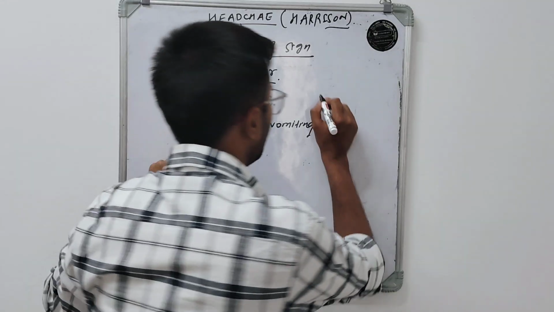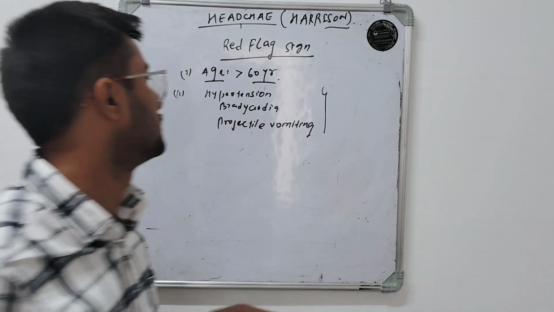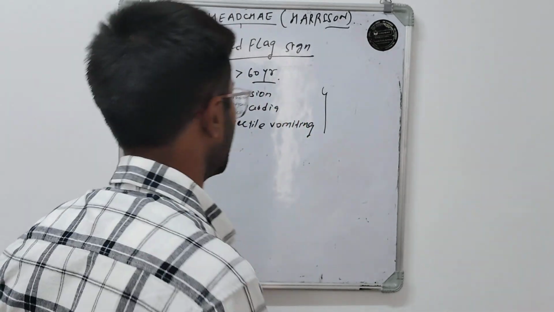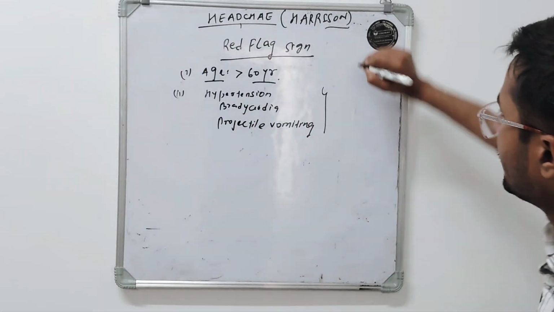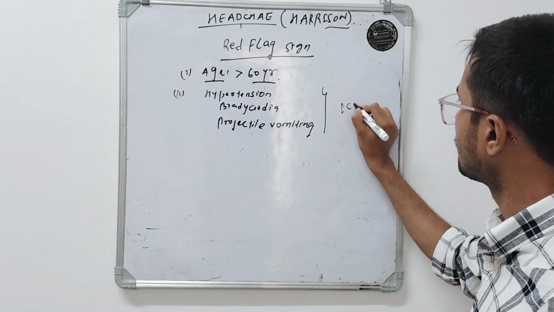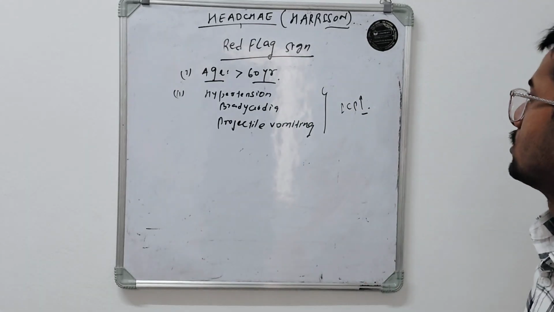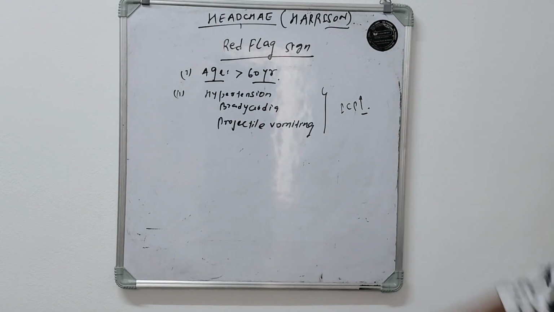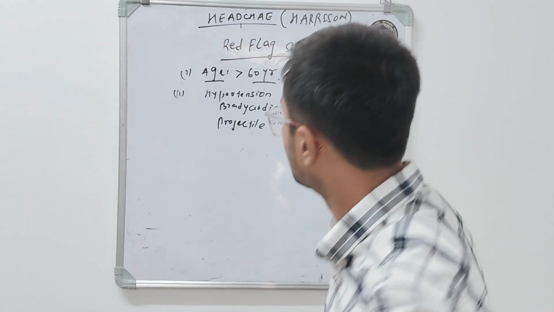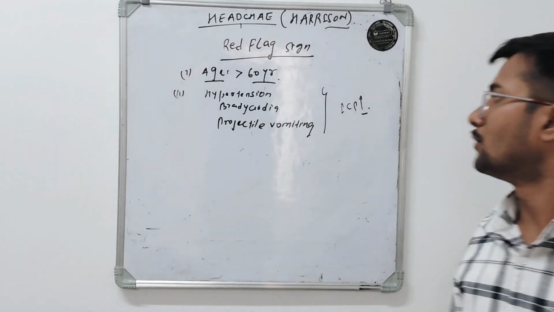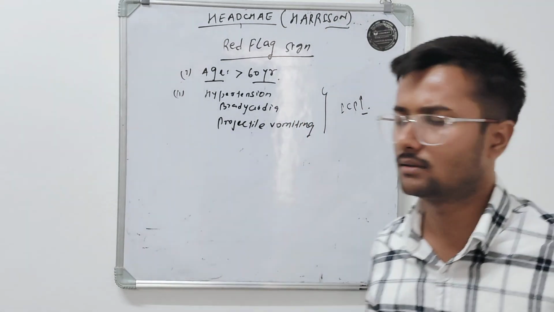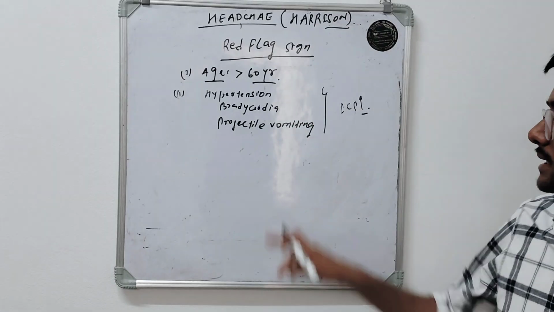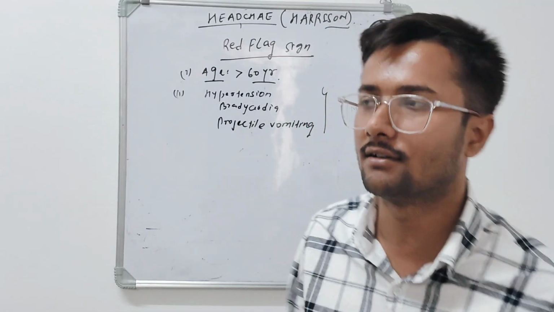And if any patient comes to the OPD and complains of all three symptoms, they are highly suggestive of increased intracranial pressure. So if there is increased intracranial pressure and the patient has projectile vomiting, bradycardia and hypertension, these things are not commonly seen in primary headache. They are exclusively for secondary headaches.